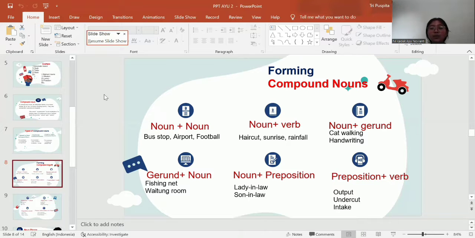The sixth is preposition plus verb. For example, output, undercut, intake. Out and under are prepositions. Put and cut are verbs.